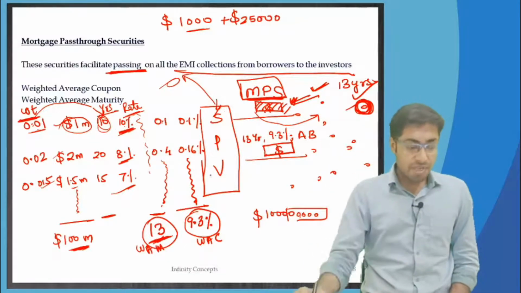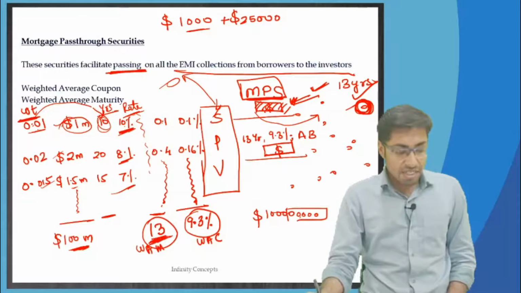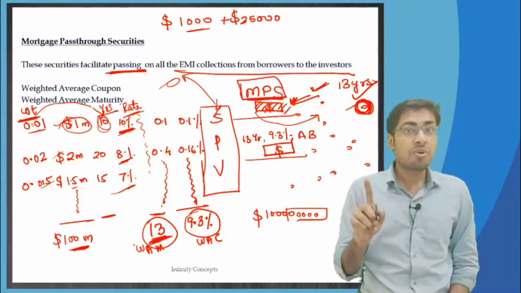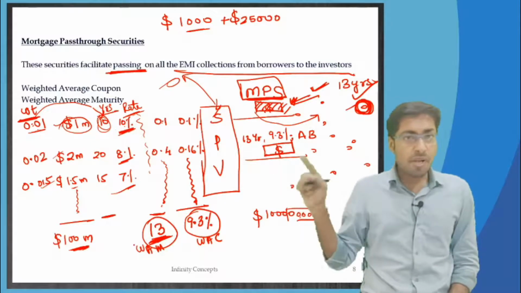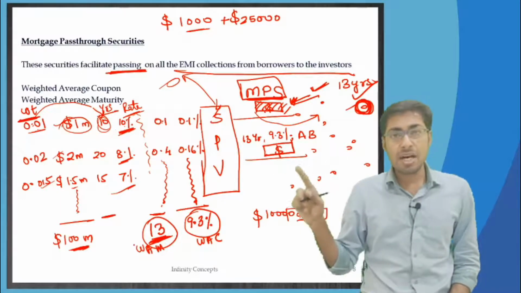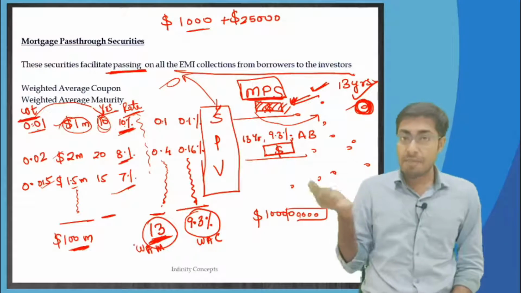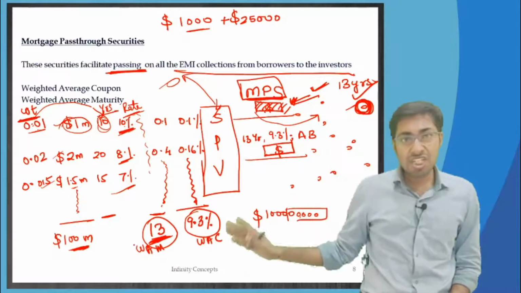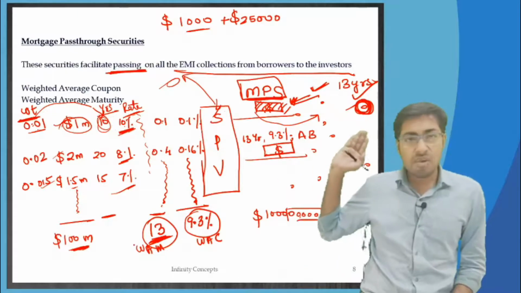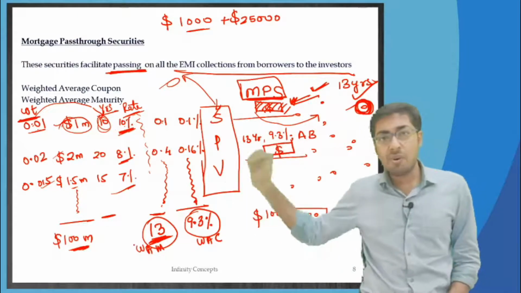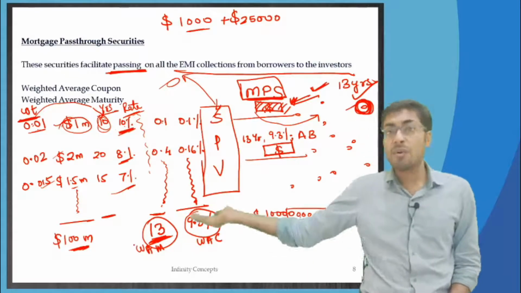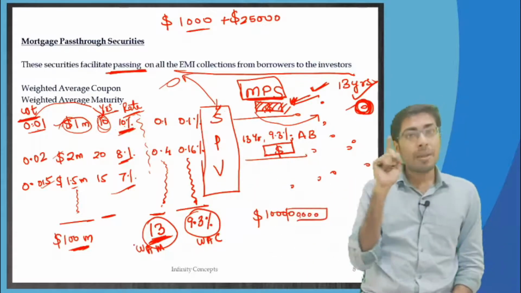So I came up with 13 years as the weighted average maturity. But I also came to know that these people are going to prepay some amount or the other. I forecasted in my mind that these home loan borrowers are all very rich guys, they are all very successful in their life, at the workplace they are going to get good bonuses, and therefore all are going to pay me prepayments.